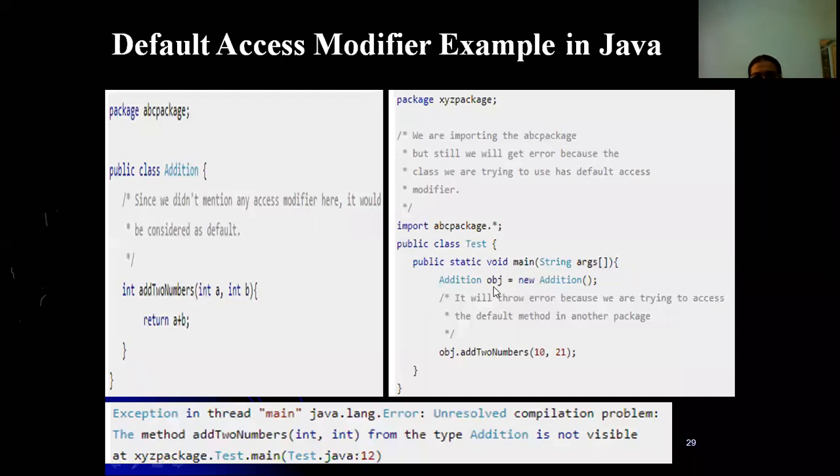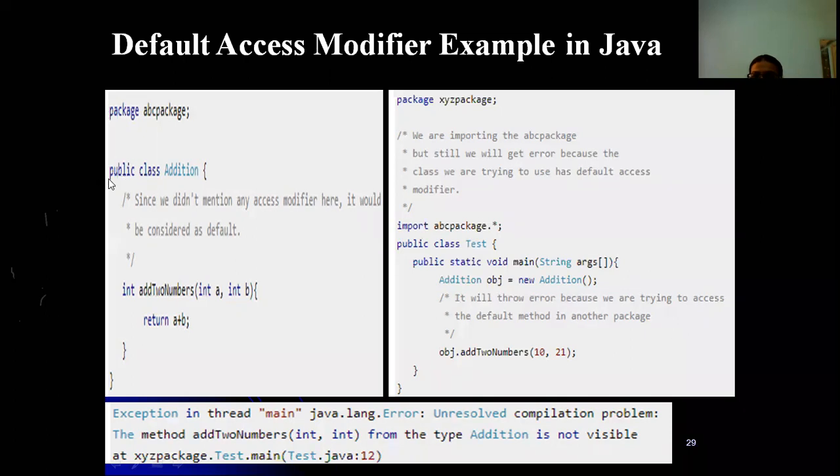So class Test. Within that class Test we have a main. We are creating an object for Addition. Where is this Addition actually? Addition is a class which is available in the ABC package. In that Addition class we have addTwoNumbers. You can create an object for that Addition, but you cannot call addTwoNumbers. Why can you create an object for that class?